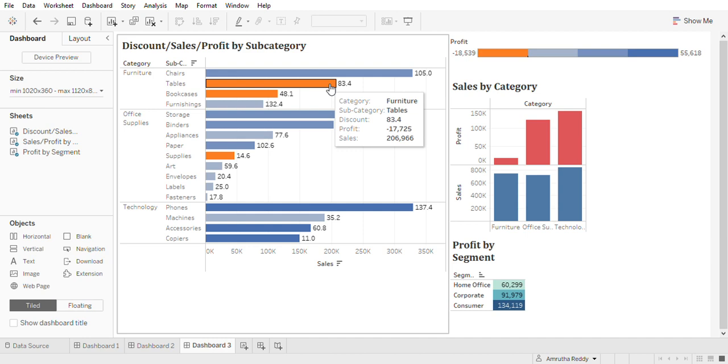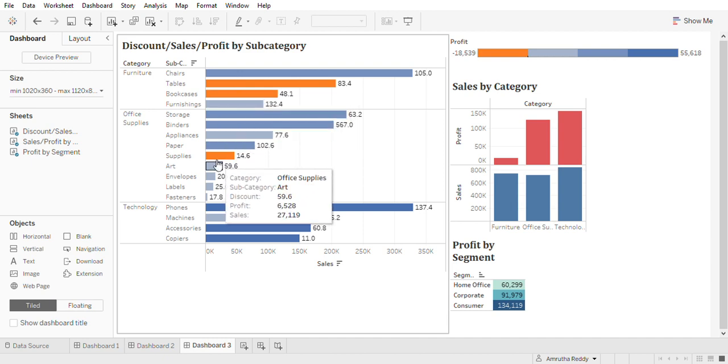So in order to cover this loss, it would be better if they do not give such a high discount. If they reduce the discount, then the loss can be covered. Same goes for bookcases and supplies. So that would be my analysis.